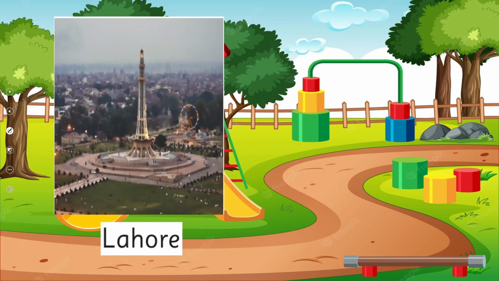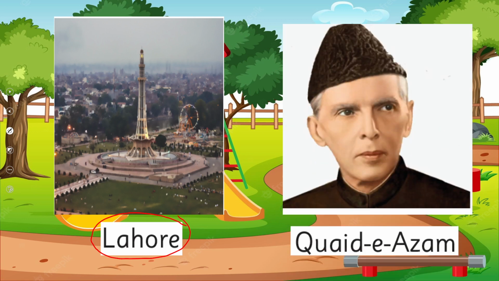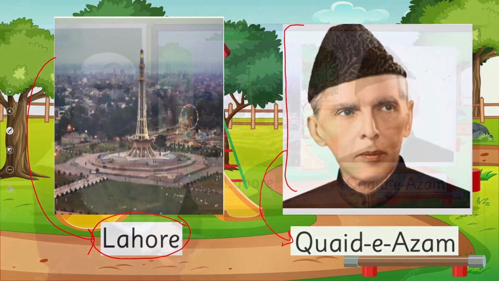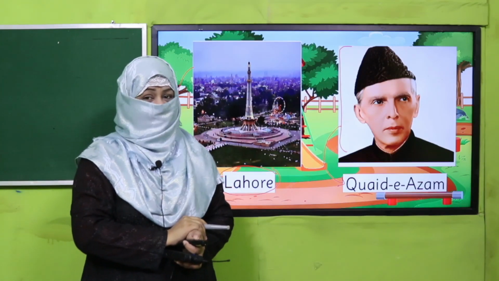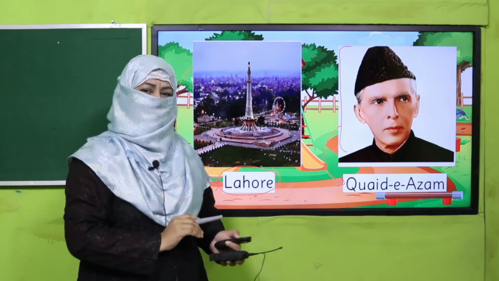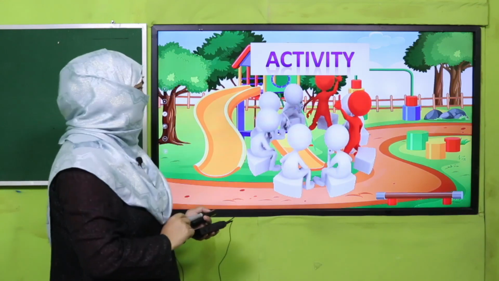Lahore, we know, is the name of a city. Lahore. Qaid-e-Azam. So because these naming words refer to a specific person and place, that's why they are known as particular names. Do you understand? Are you clear with the concept? Okay, let's practice it through an activity.